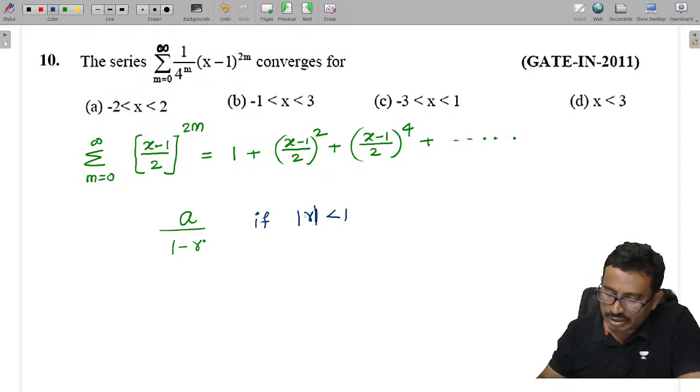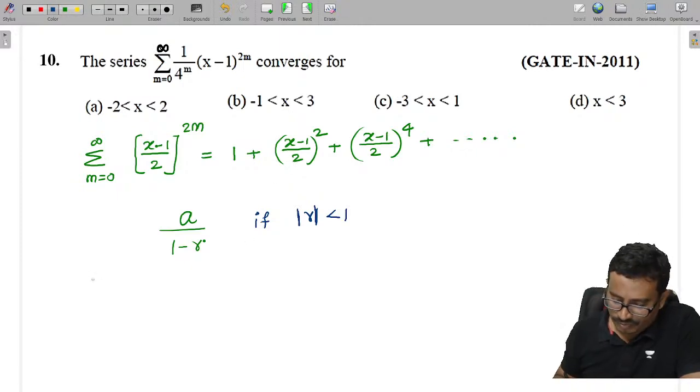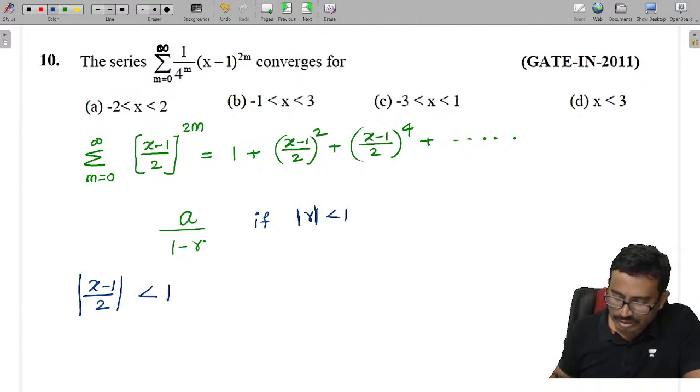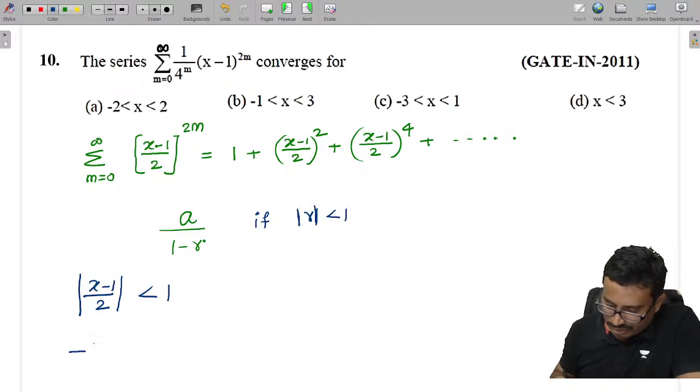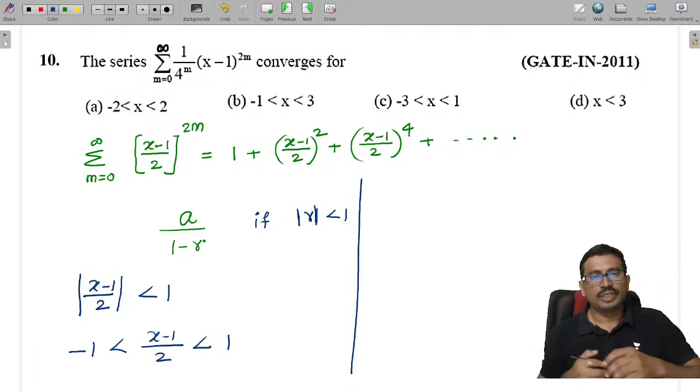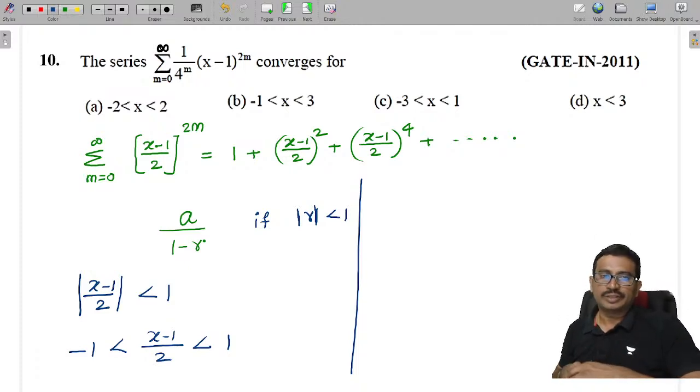So that means minus 1 less than (x minus 1)/2, which is less than plus 1, isn't it? Then only we can apply the condition.